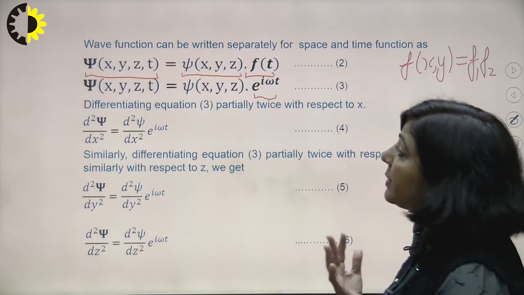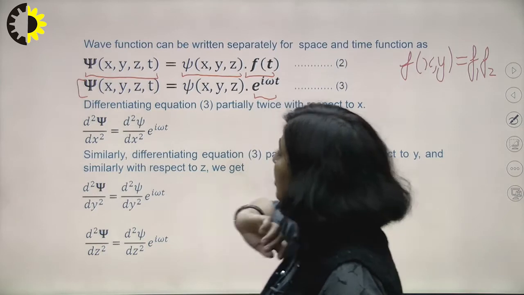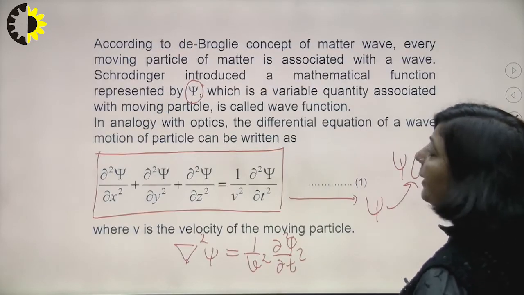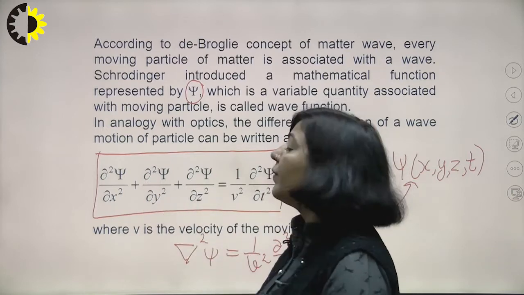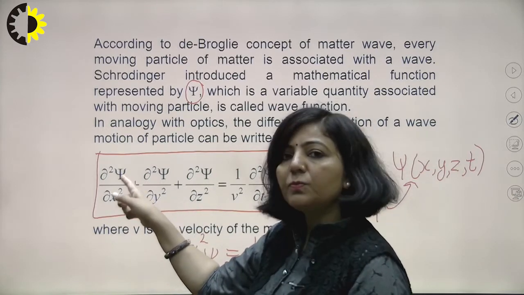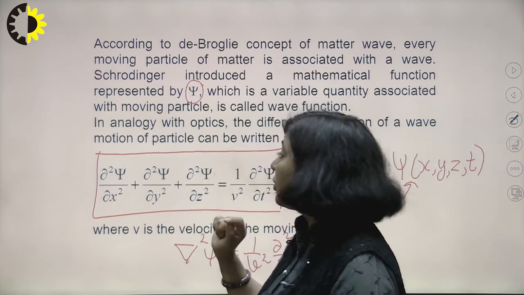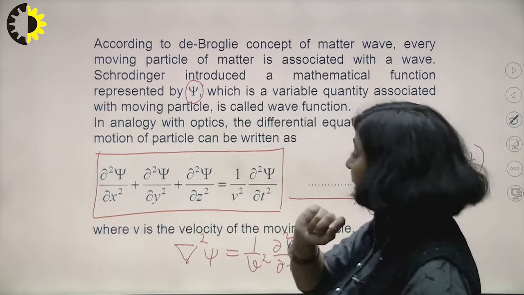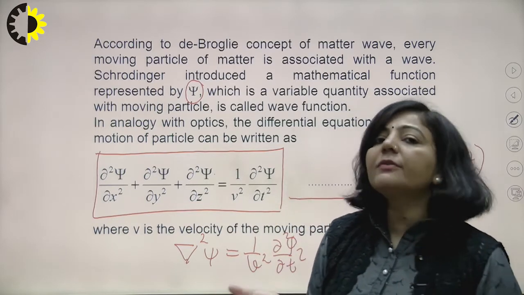So now what is the next step? You have this psi, which is a function of x, y, z and t, in equation number 1. Now you know the value of psi.